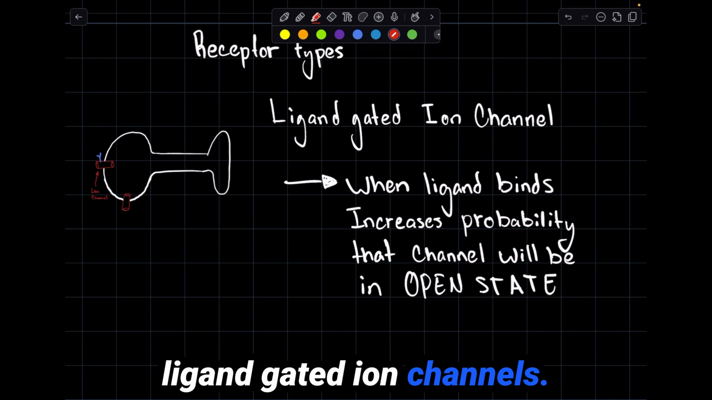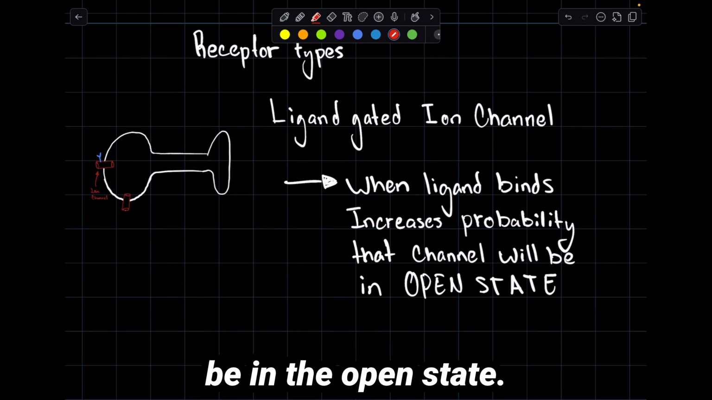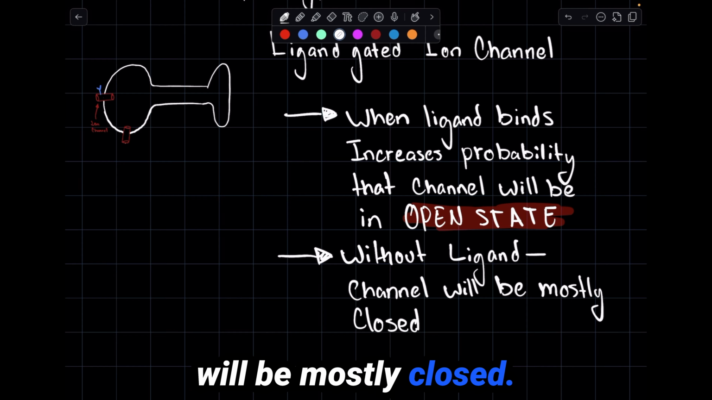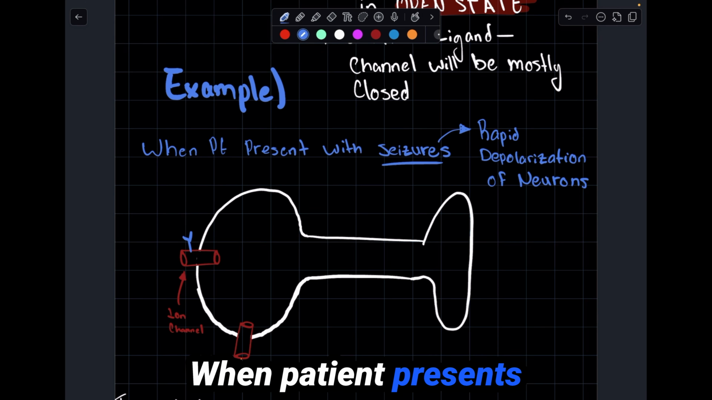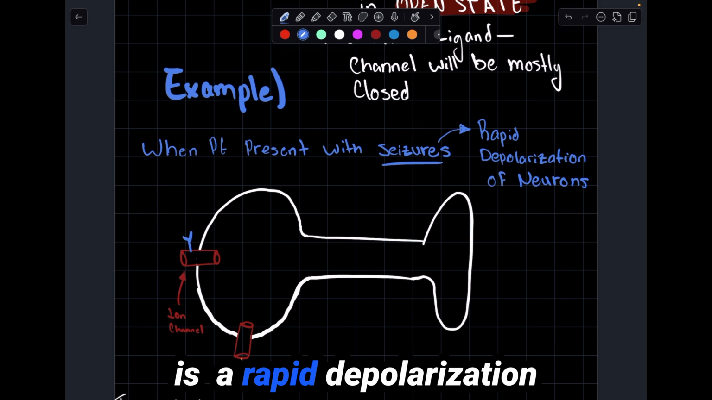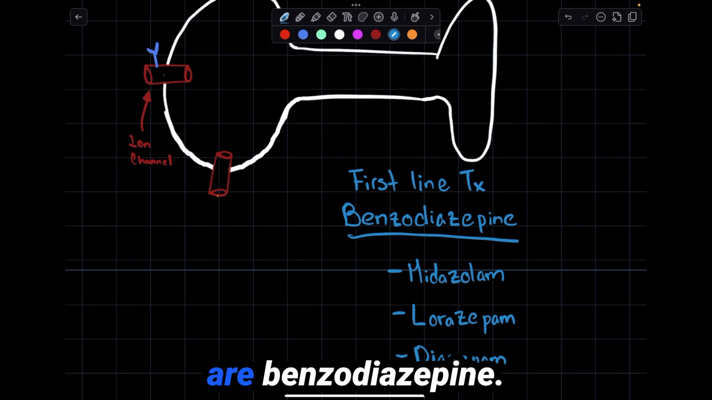Ligand-gated ion channels. When the ligand binds, it increases the probability that the channel will be in the open state. Without ligand, the channel will be mostly closed. Let's use an example. When a patient presents with seizures, which is a rapid depolarization, the first-line drugs for seizures are benzodiazepines.